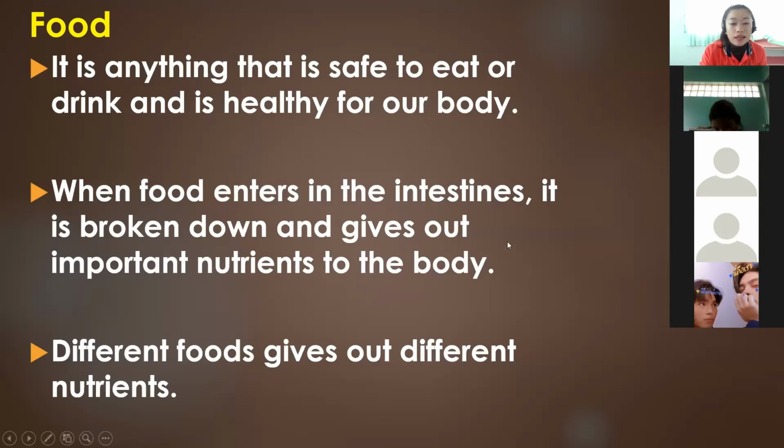So this is the work of the digestive system. Once the food enters our intestines, it is broken down and it gives out, or distributes, the important nutrients that our body needs. Different foods give out different nutrients, just like the nutrients we have: protein, carbohydrates, vitamins and minerals, water, and fats. They are from different foods.